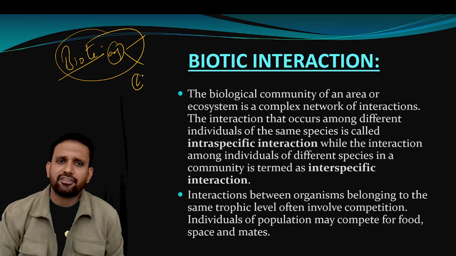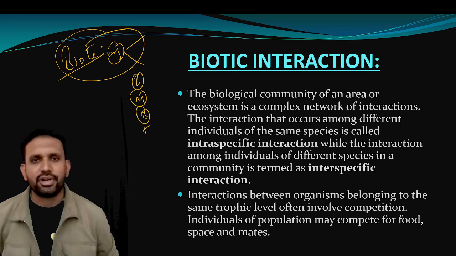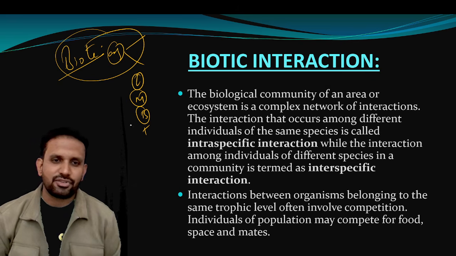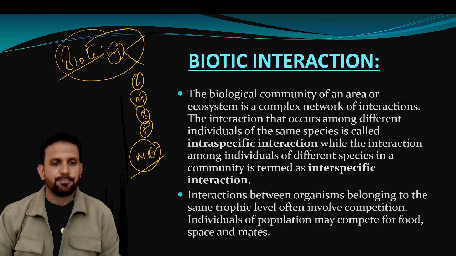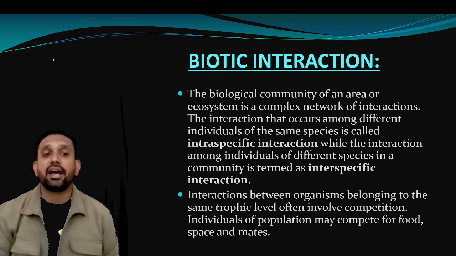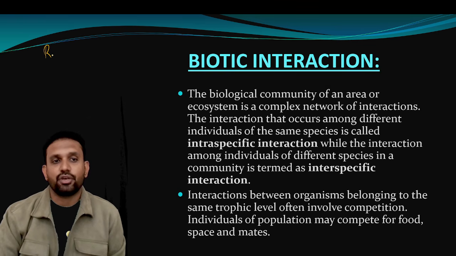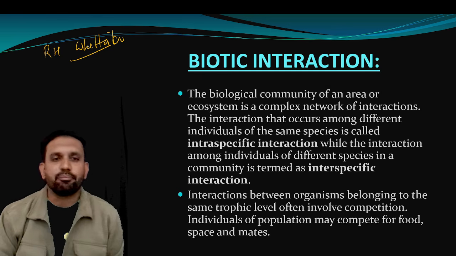Some may say lakhs, some millions, some billions, some trillions. Obviously there are trillions if we take microorganisms into consideration. Now, for our convenience, we have a very famous biologist, R.H. Whittaker. We have to be very grateful to him. But why?